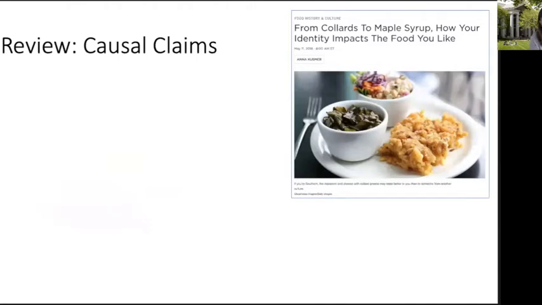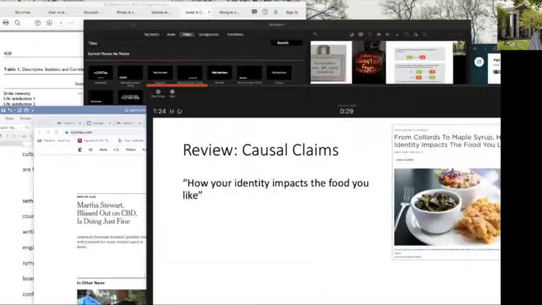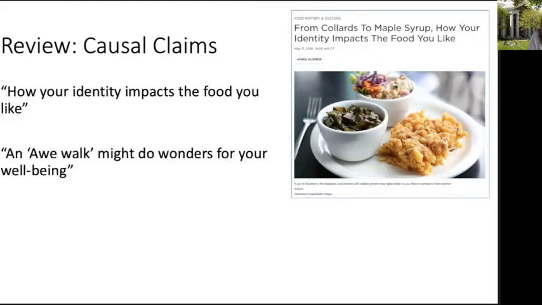So in Chapter 3, you learn about causal claims, and causal claims have 2 variables which are joined by a causal verb. So here's an example, how your identity impacts the food you like. This is a headline that a journalist put on a story about an empirical journal article by a psychologist. In this claim, the 2 variables are identity level and which foods you like, and the 2 variables are joined by the causal verb impacts. That makes it a causal claim.